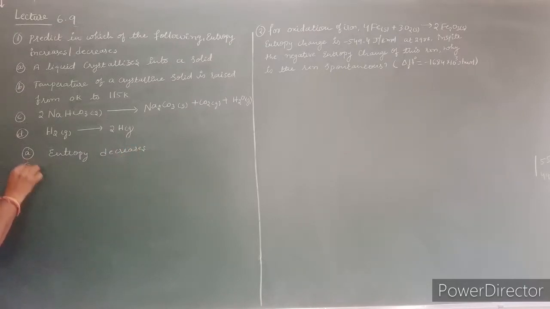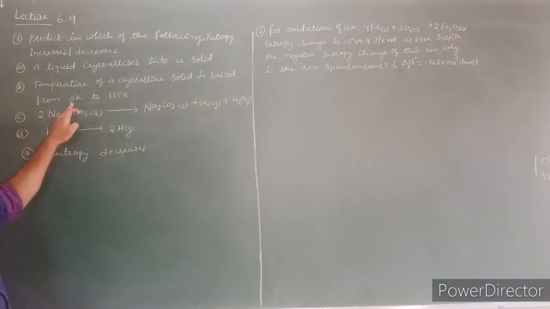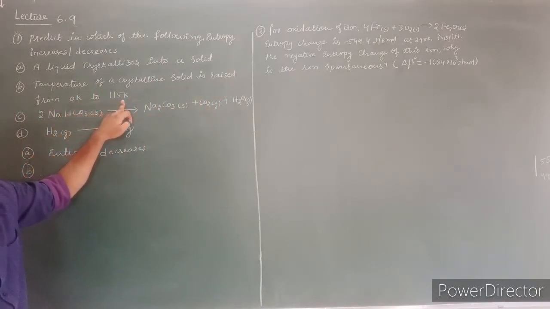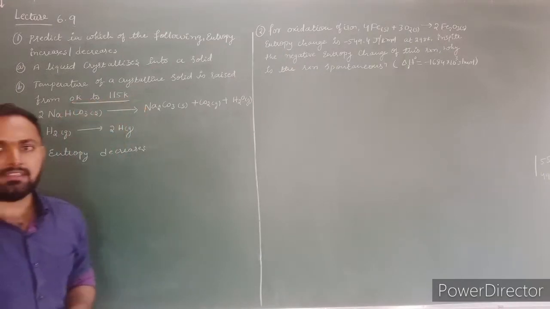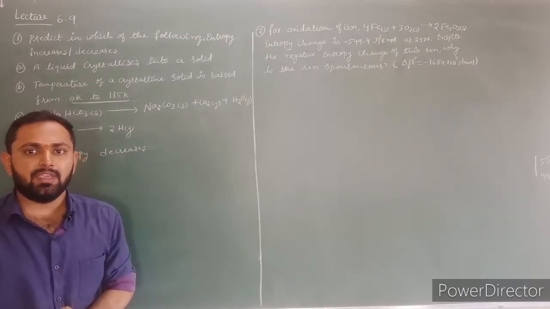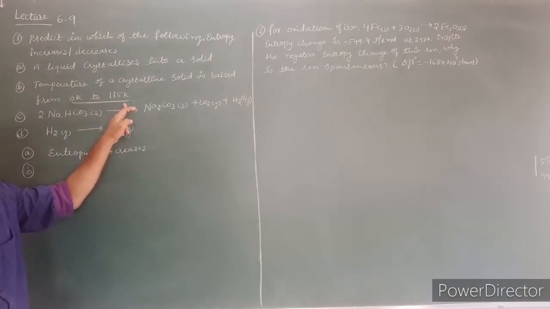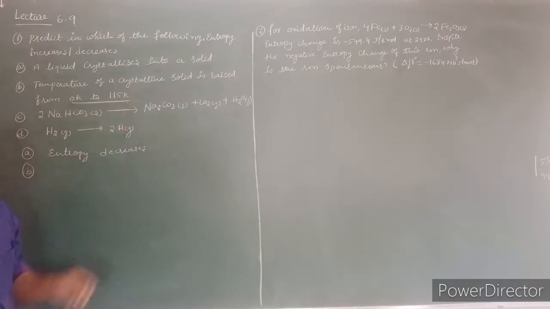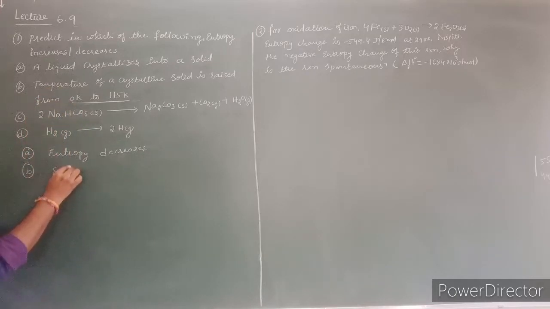Next, let us consider second condition. In second condition, temperature of a crystalline solid is raised from 0 Kelvin to 115 Kelvin. Here temperature is increased. As temperature increases, randomness increases. As randomness increases, entropy increases, because entropy is directly proportional to the temperature. As temperature increases, entropy increases. So in second condition, entropy increases.